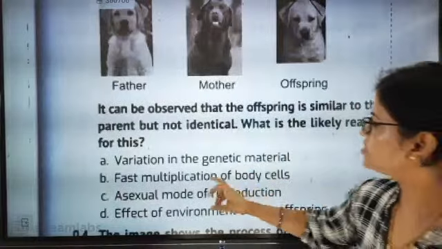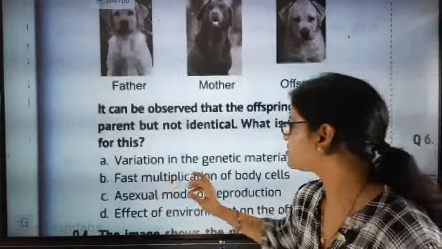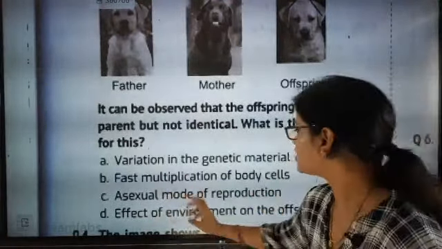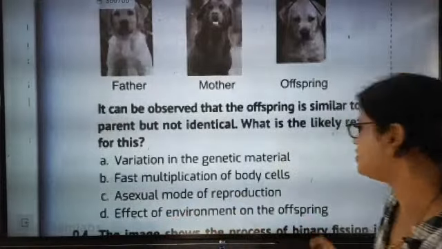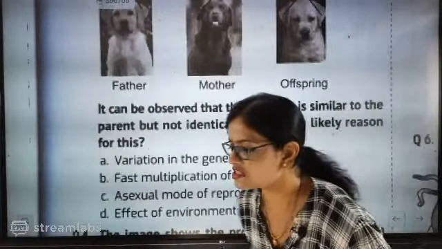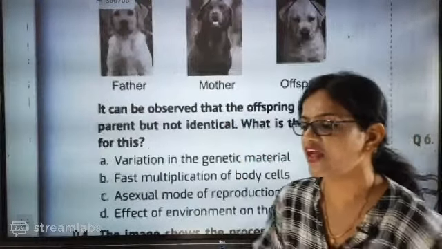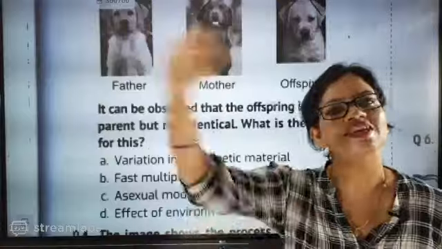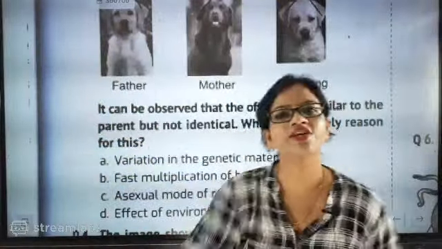Now look here: variation in the genetic material, fast multiplication of body cells, asexual mode of reproduction, effect of environment on the offspring. What can be the correct answer? Everybody is giving the correct answer, and that is A. Because what is variation? Sexual reproduction. Dogs will have sexual reproduction.